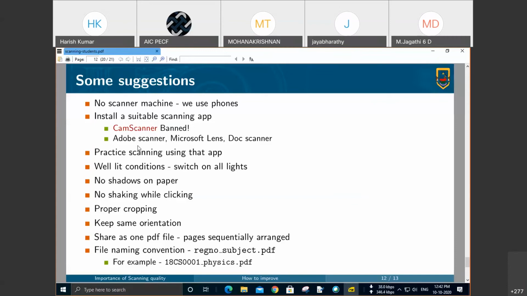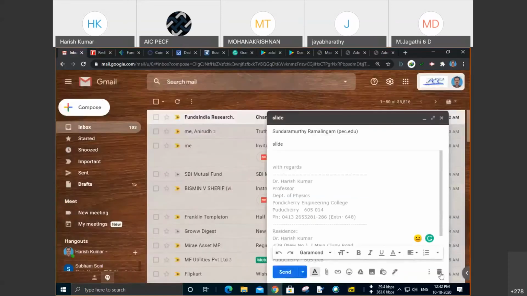These three scanners I have used, and they do quite a decent job. All these scanners are available in the Google Play Store.